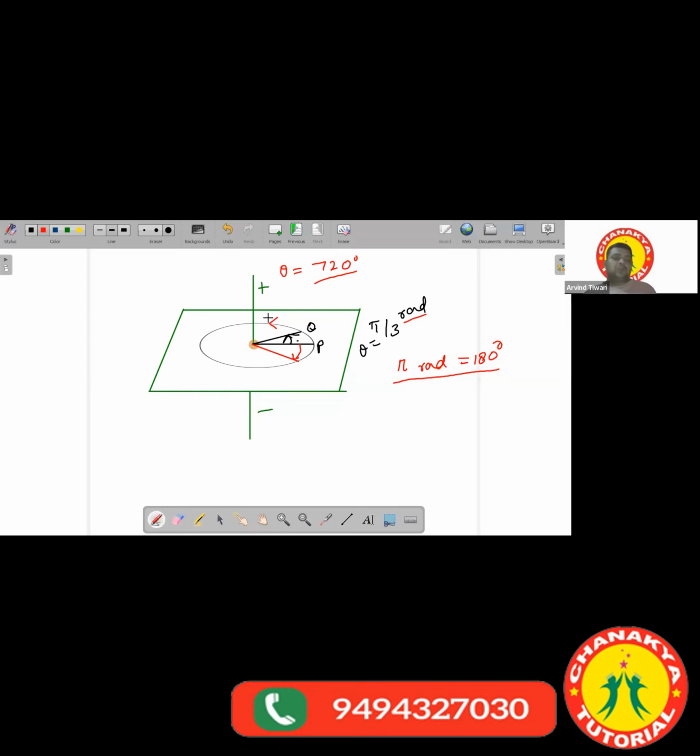So understood about the angular displacement? Any doubt? Okay. Since we have understood about the angular displacement, we can get the next term, that is angular velocity.